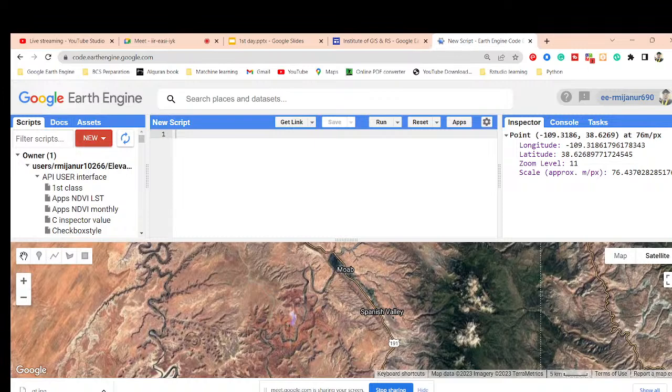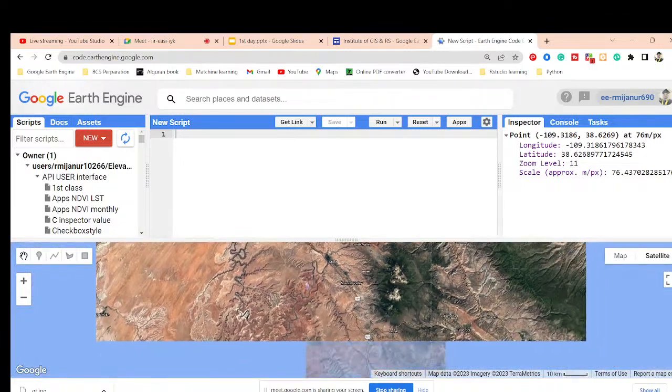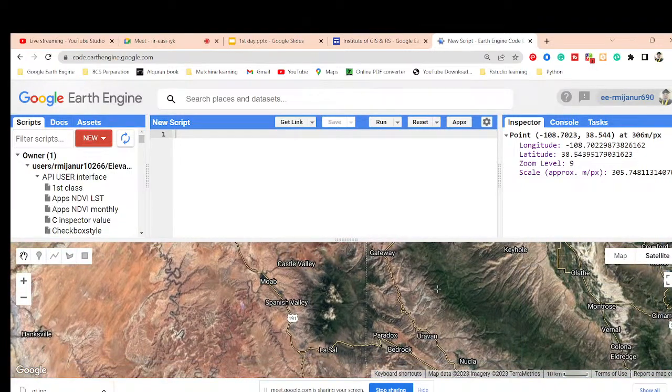Okay, so this is the default display, but when I add this NDVI map or any type of map, then it shows this result. What is the condition of the NDVI for this place? We can easily get it in here. Suppose I click here, then I get this coordinate. But when I add this map and click on it, then I can get the actual value of this coordinate for NDVI, NDWI, or other types of indices. So the inspector tab gives pixel values, and it is mainly for map querying results.